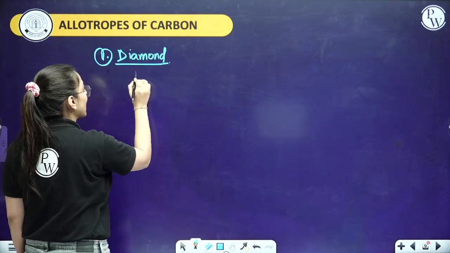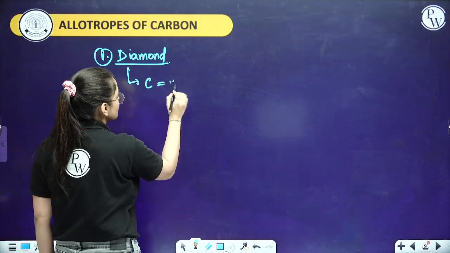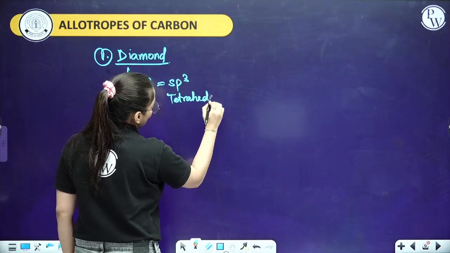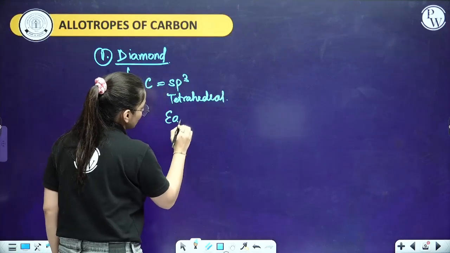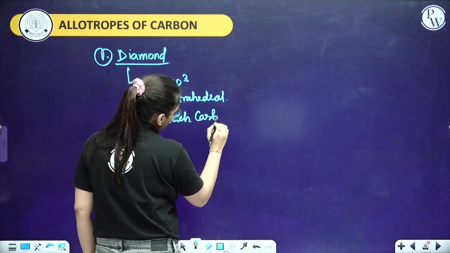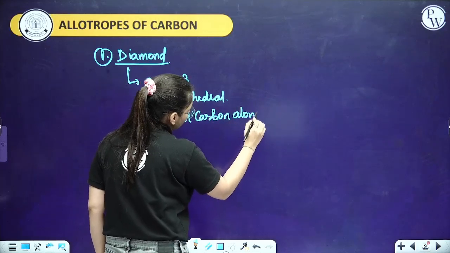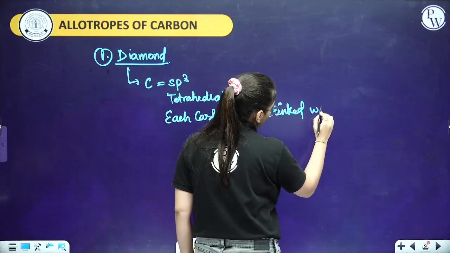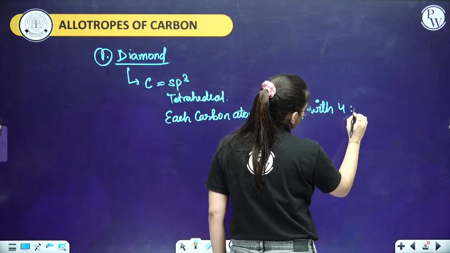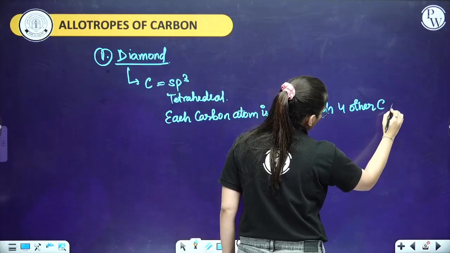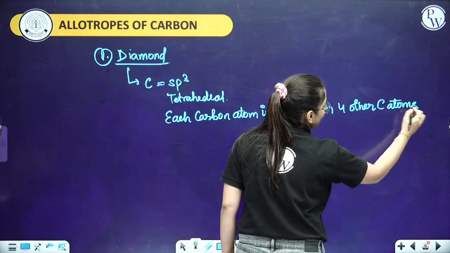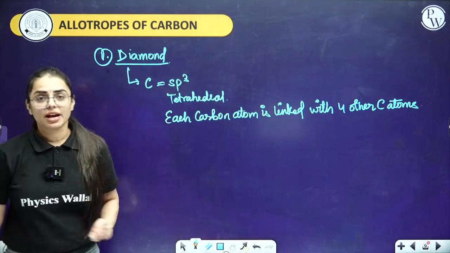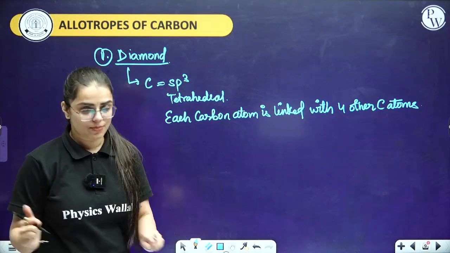Now see students, in diamond form, it's very simple. Carbon has a hybridization of sp3, which is a tetrahedral shape, and each carbon atom is linked with 4 other carbon atoms. Each carbon atom is linked with 4 other carbon atoms. It creates a tetrahedral shape. It has an sp3 hybridization.